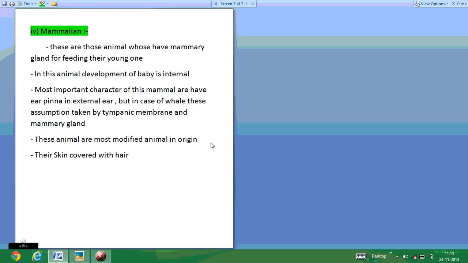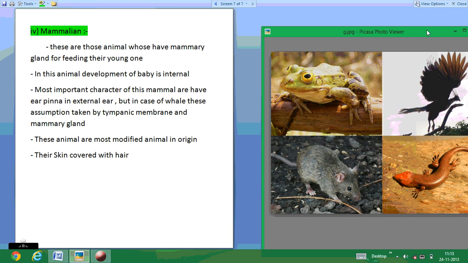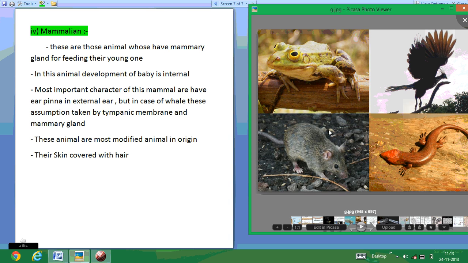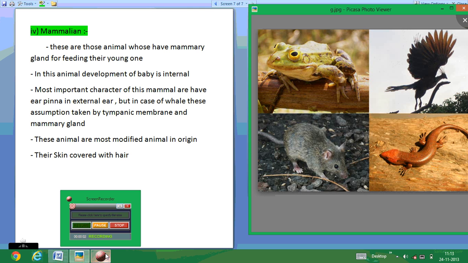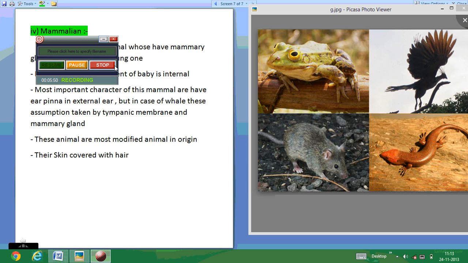Now, the last one is the mammalia. The term mammalia comes from the mammary gland, which was developed by the mammals during evolution for feeding their young ones. They are the most developed animals in their kingdom, chordates. Their skin is modified and covered with hairs. And the most important character of these mammalians is that they have the external ear pinna. In whales, the external ear pinna is not present, but due to their tympanic membrane, they count in the mammals. Thank you.